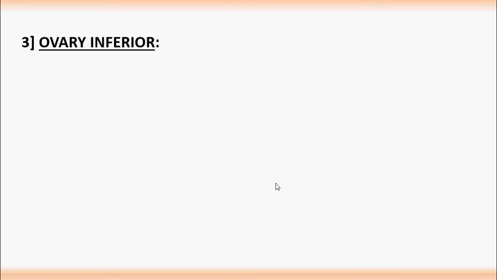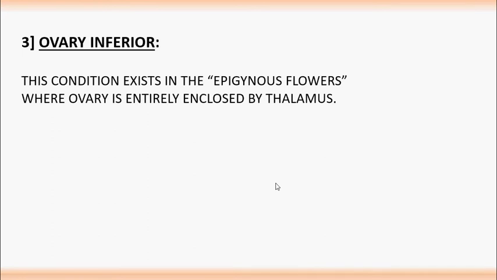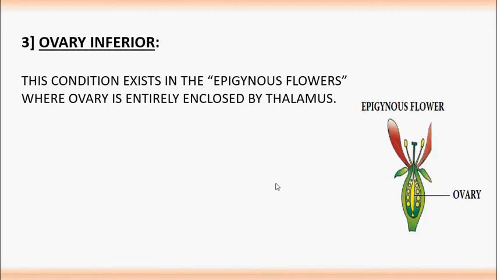Ovary inferior. This condition exists in the epigynous flowers where the ovary is entirely enclosed by the thalamus. Let's see the photograph. So it is an epigynous flower.